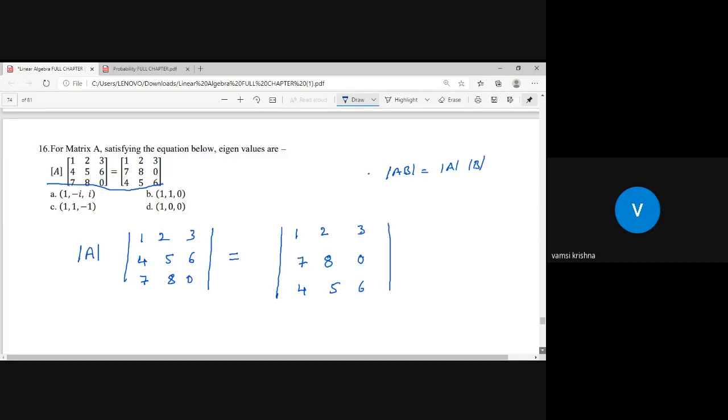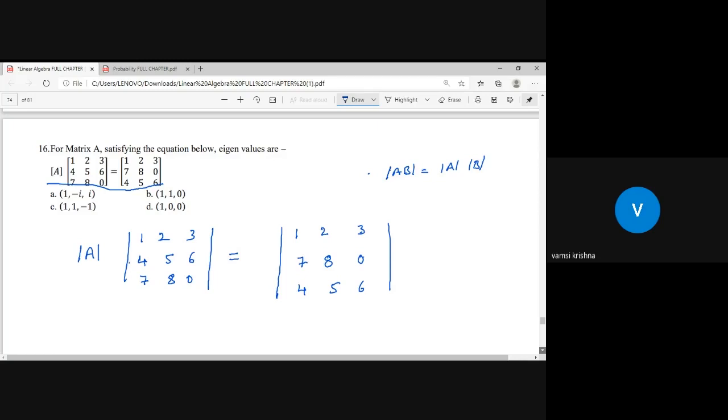My observation is that the determinants are of almost the same matrix. They differ just by the exchange of two parallel lines. Here 4, 5, 6 is the second row, but here 4, 5, 6 is the third row.